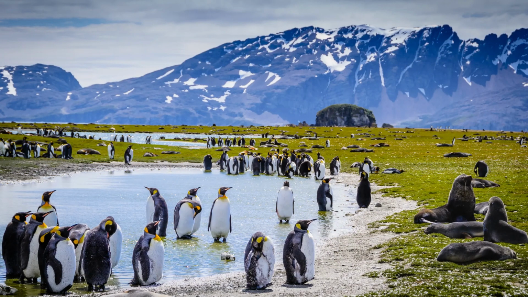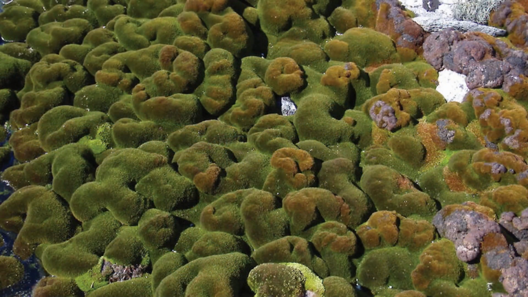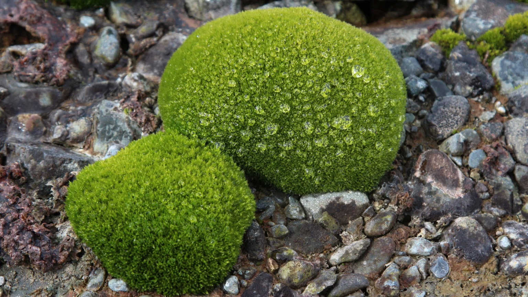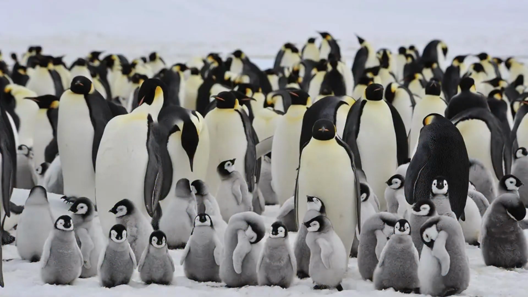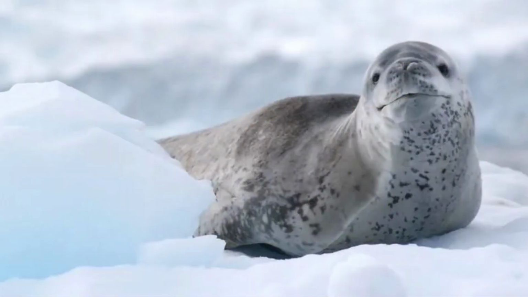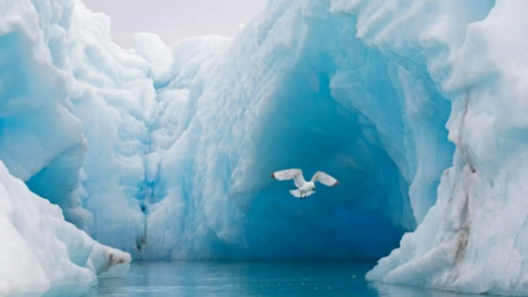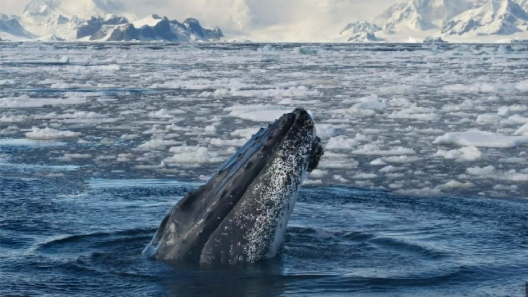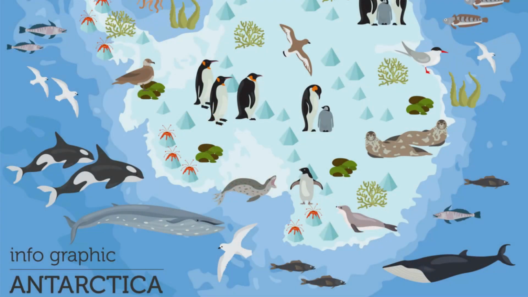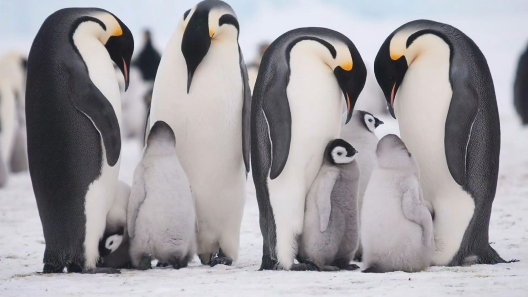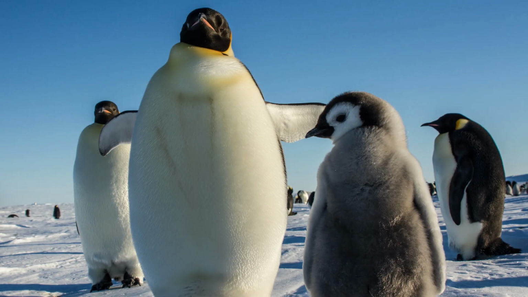Antarctica has far less plant life than the Arctic, with only mosses, lichens, and algae able to survive in the harsh conditions. Wildlife is primarily found along the coast and includes penguins, seals, and seabirds like skuas and petrels. Marine life is rich with whales, krill, and various fish species thriving in the Southern Ocean. Penguins are native to Antarctica but do not live in the Arctic.